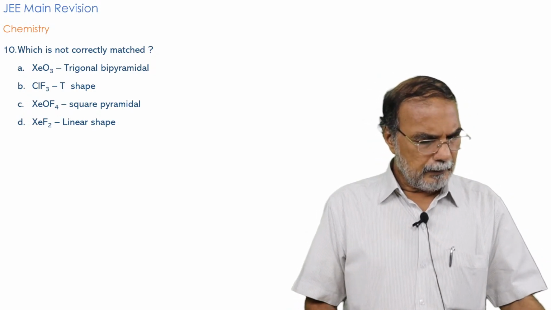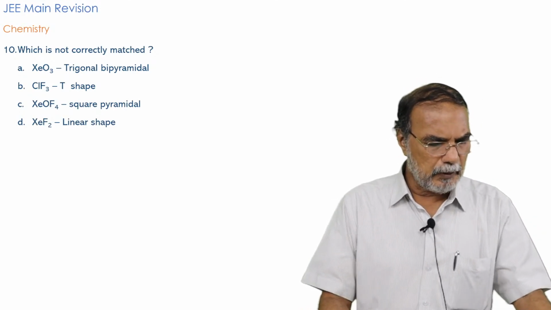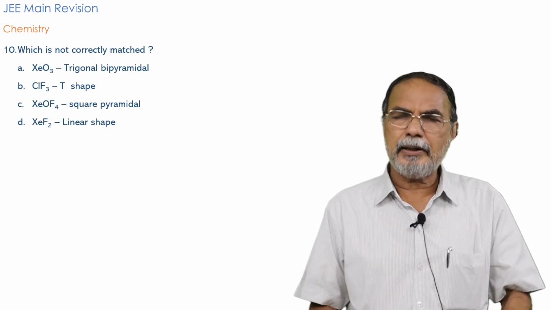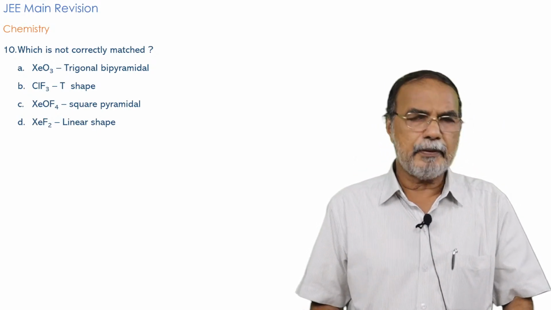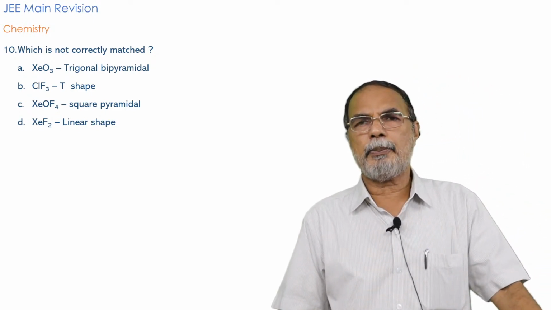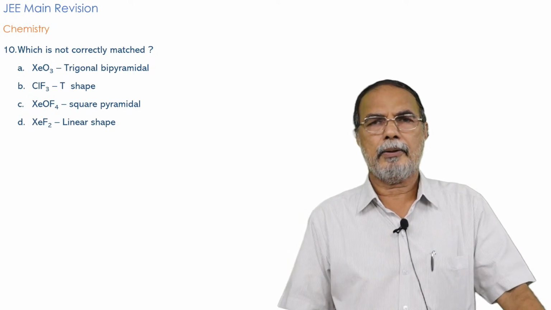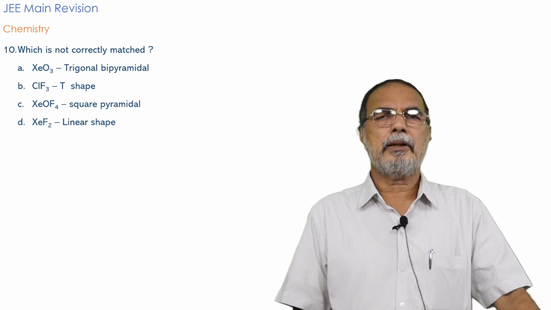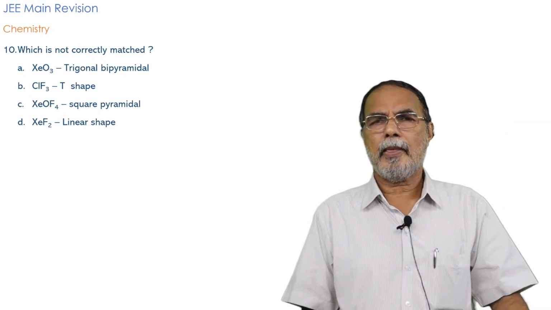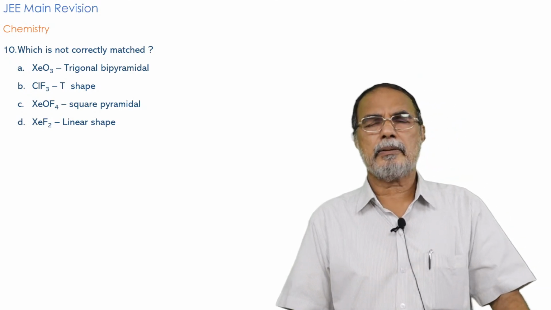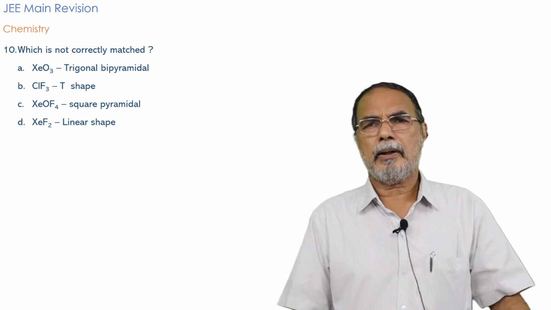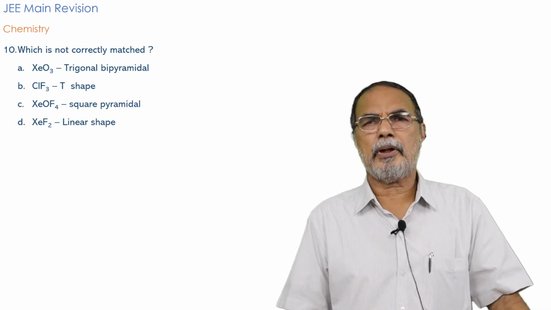And then we have some questions from chemical bonding, which is correctly matched. That's a routine type of question. And if a student has doubts, if you refer to page 109 of the Mentor volume 1, which is given to all you students, you will see a very detailed list of molecules showing the hybridization of the molecules and also the geometry, the basic geometry, and then the actual geometry of the molecule.